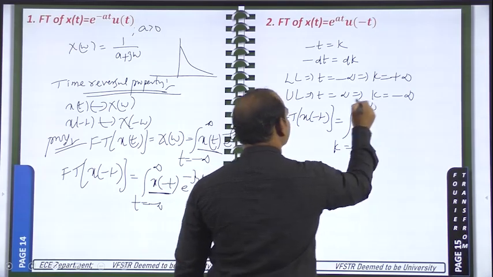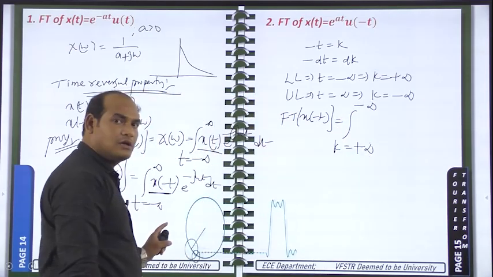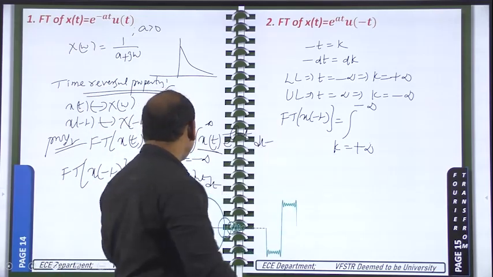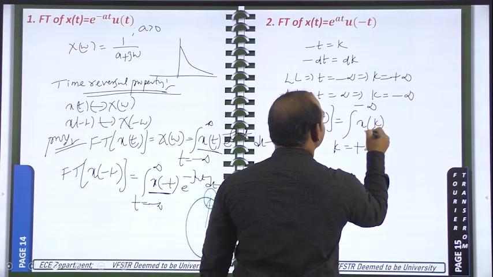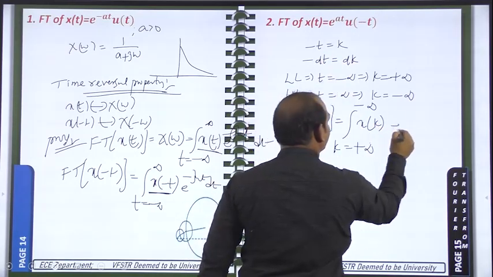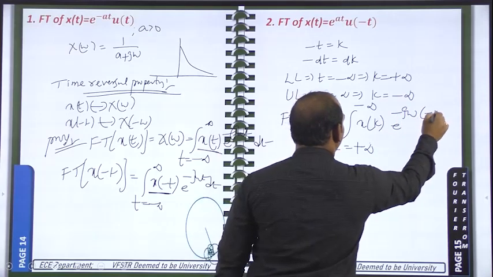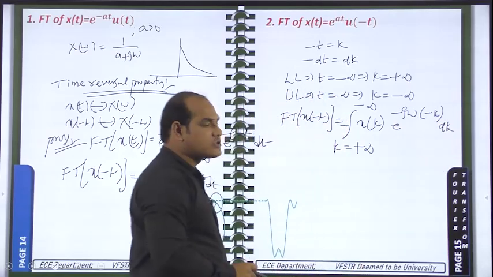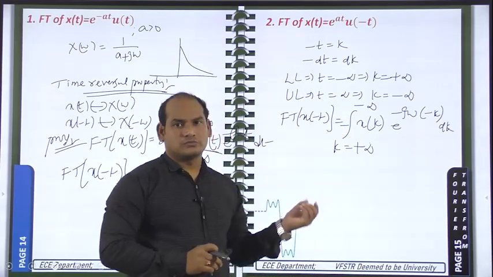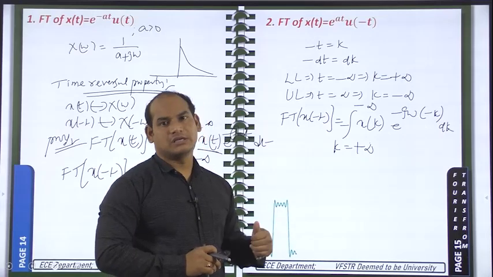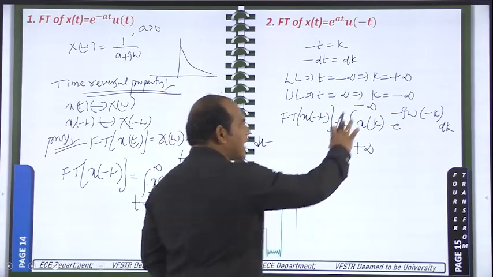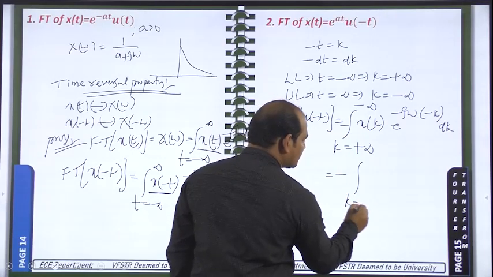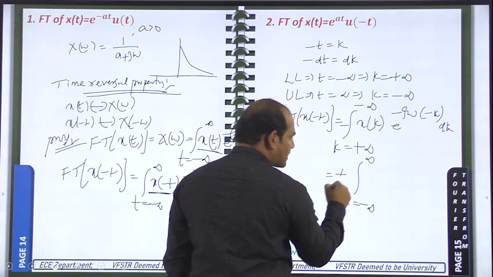Now the Fourier transform of x of minus t is equal to the integral with k changing from plus infinity to minus infinity. This is the change you have to observe. Here t is changing from minus infinity to plus infinity, but here k is changing from plus infinity to minus infinity. X of minus t becomes x of k because minus t is equal to k, and e power minus j omega t becomes e power j omega k, and dt is equal to minus dk. Doing the integration from 1 to 2 is different from doing it from 2 to 1, so the reverse will be obtained. That's why I am changing the limits. That means we have to write a minus; this minus is from dt, and because of the change of limits I get one more minus, so it becomes plus.